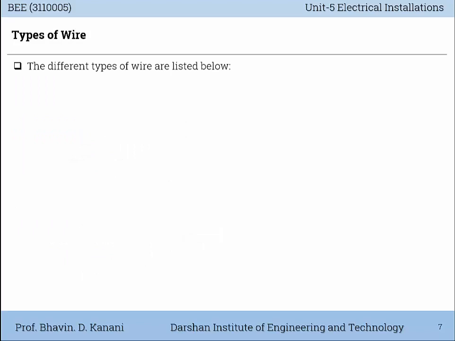Types of wires. Different types of wire are listed below: triplex wire, non-metallic sheathed wire, and single strand wires. These are the major types of wires. Apart from these, there are also a few other types of wires, but we will discuss these three types.